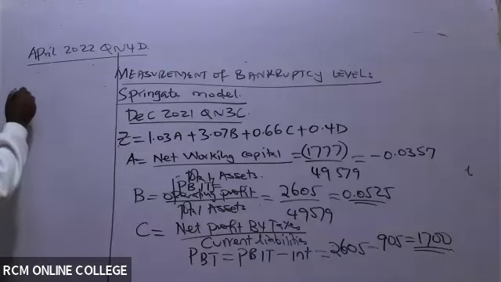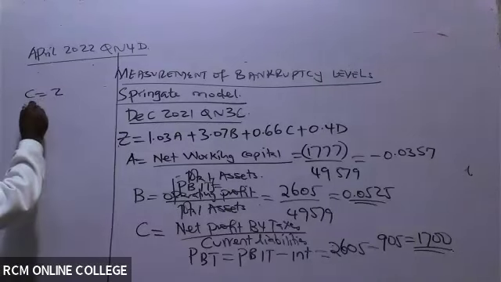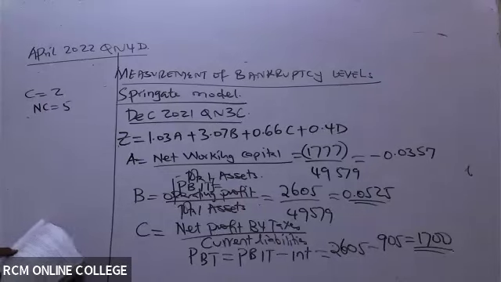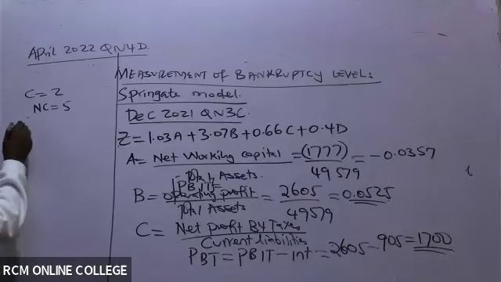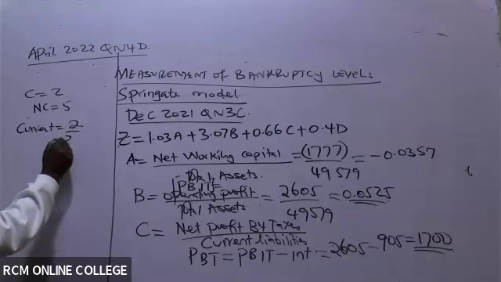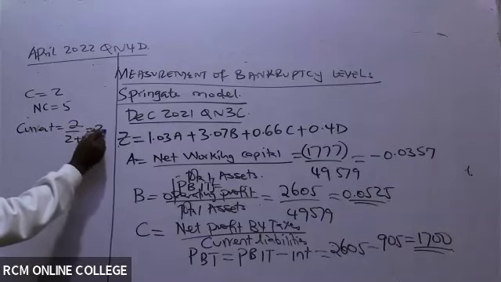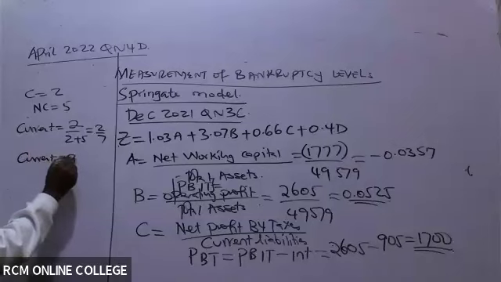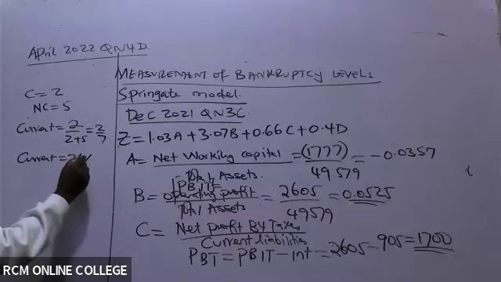So current is 2, non-current is 5. Meaning that the current will be 2 over 2 plus 5, which is the same as 2 over 7. So the current will be 2 over 7 of total liabilities.